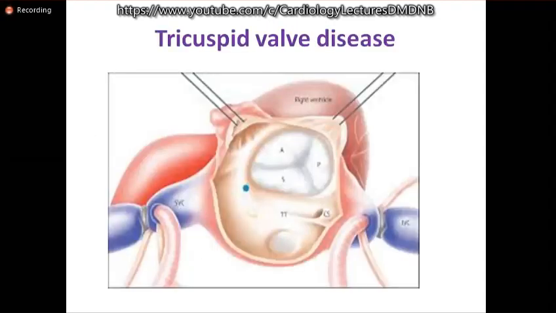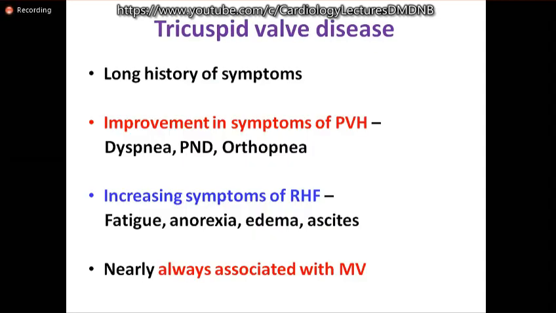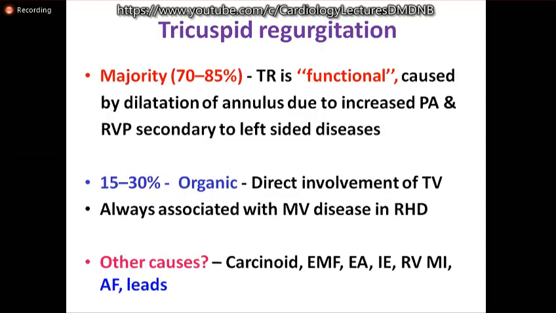Briefly about tricuspid regurgitation. Usually they will have a long history of symptoms, and there will be improvement in symptoms of left pulmonary venous hypertension like dyspnea, PND, and orthopnea, whereas the symptoms of right heart failure increase like fatigue, anorexia, and edema. It's almost always associated with mitral valve disease.